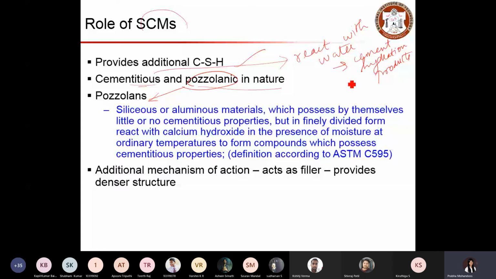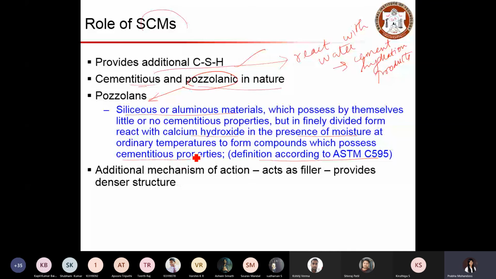So that is put in words here based on the ASTM definition: a reactive silica or alumina based material which possesses by itself little or no cementitious properties. But when that reacts with calcium hydroxide, which is the weakest zone in the concrete and is sensitive for reaction, in the presence of water at ordinary temperature, it gives a product which possesses cementitious property.